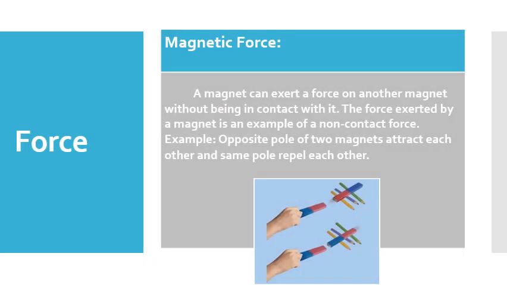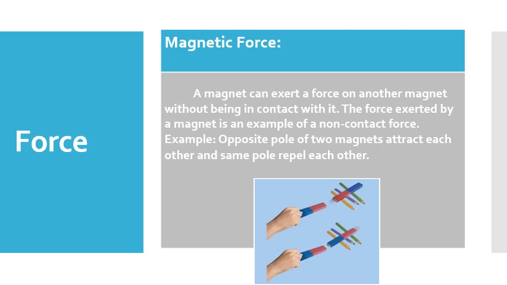Now we are going to see the magnetic force. It is a non-contact force. A magnet can exert a force on another magnet without being in contact with it. The force exerted by a magnet is an example of a non-contact force. Example: opposite poles of two magnets attract each other and the same poles repel each other.